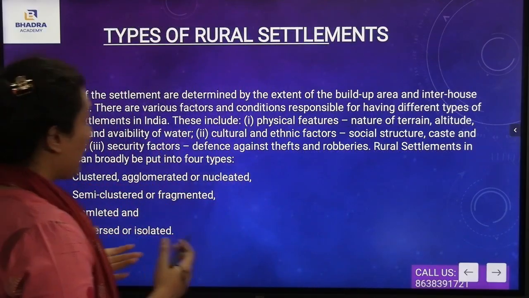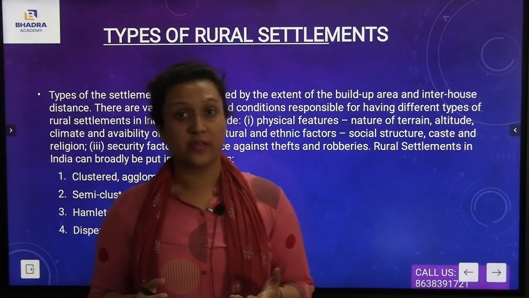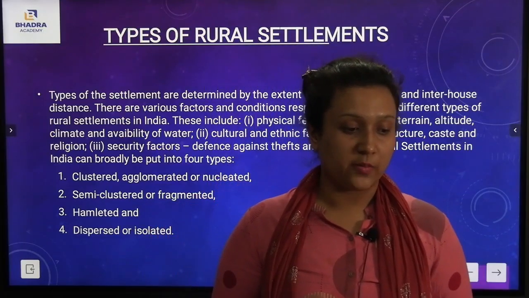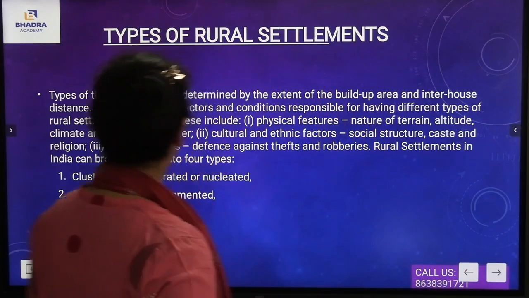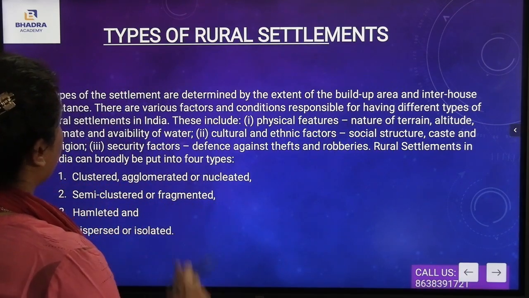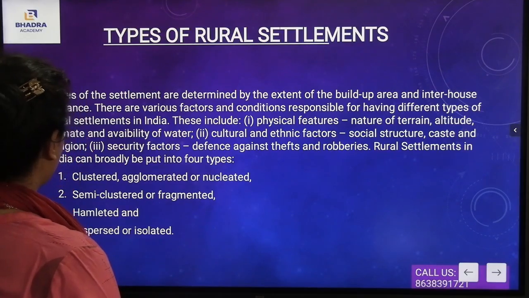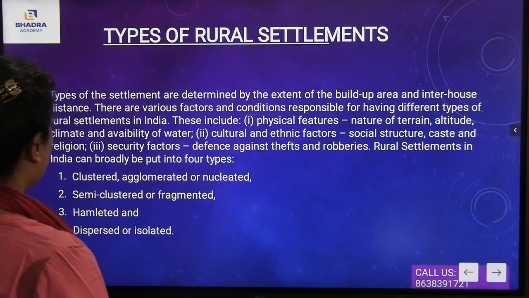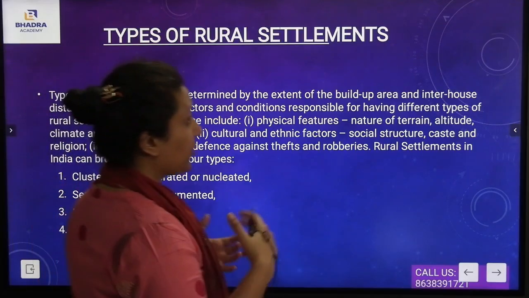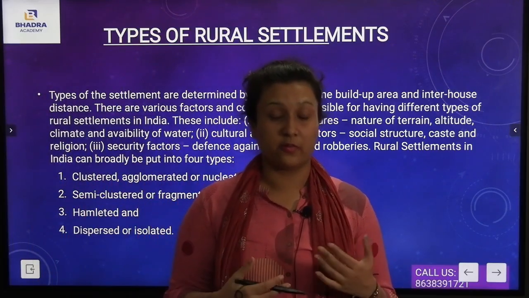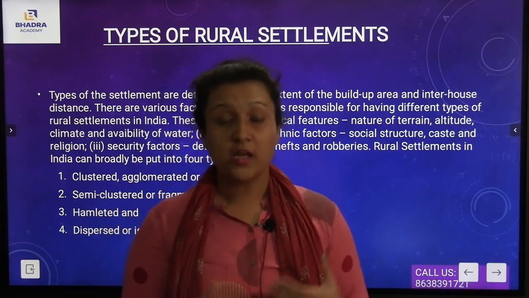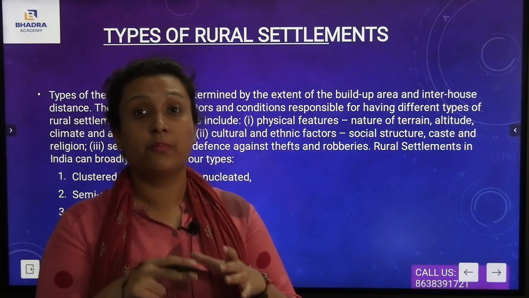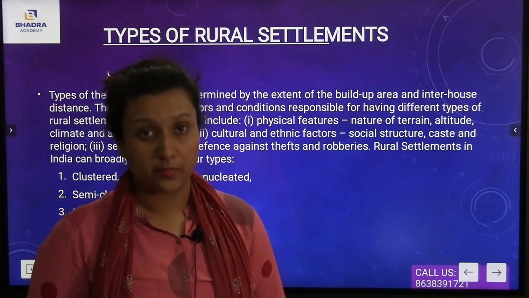Now, types of rural settlement. As you have understood the difference between the rural settlement and the urban settlement, we will now understand the types of rural settlement. Now, what are the types of rural settlement? You see, the types of settlement are determined by the extent of the built-up area and inter-house distance. There are various factors and conditions responsible for having different types of rural settlements in India. They vary according to their built-up area, and also according to the condition of the area where the people are residing.